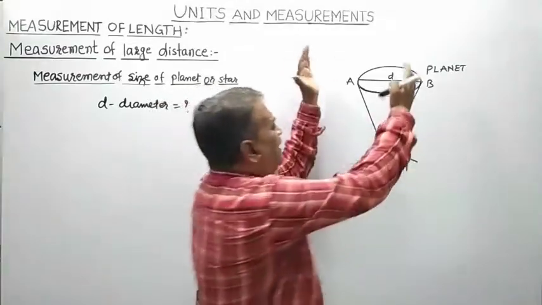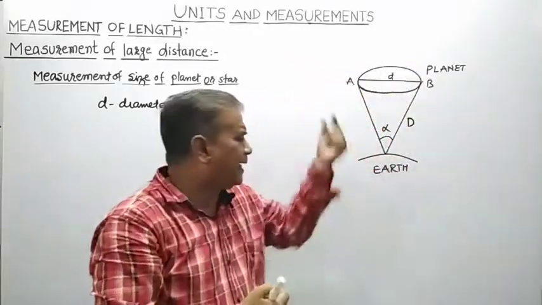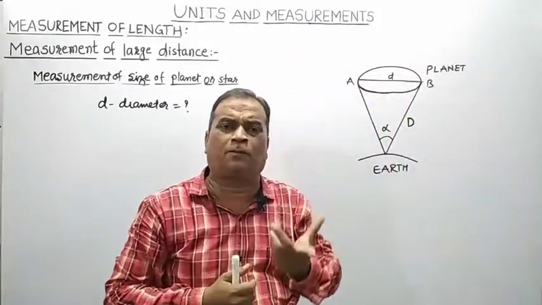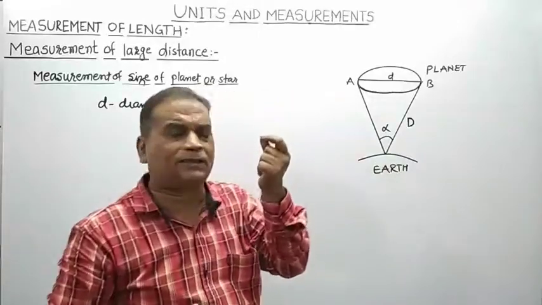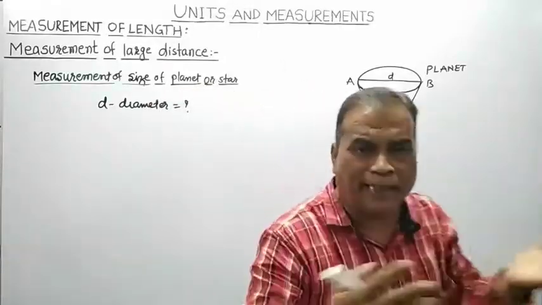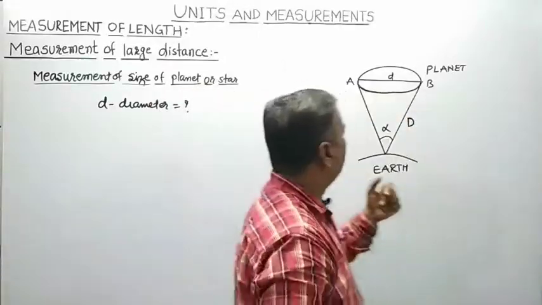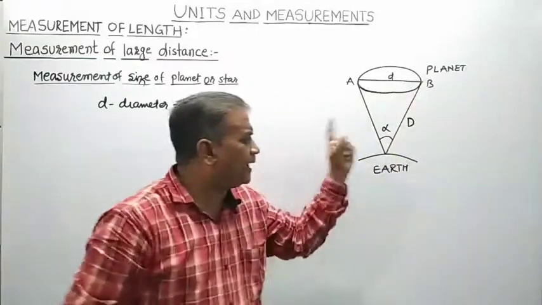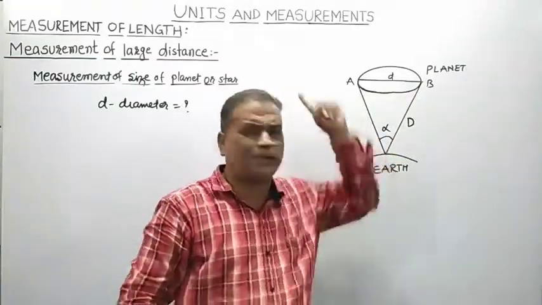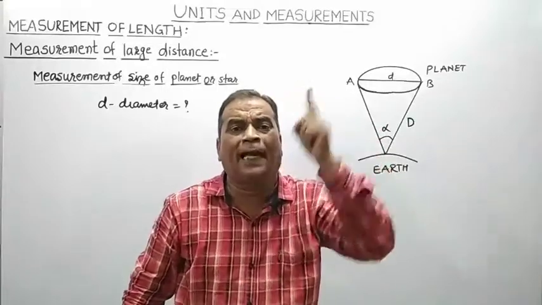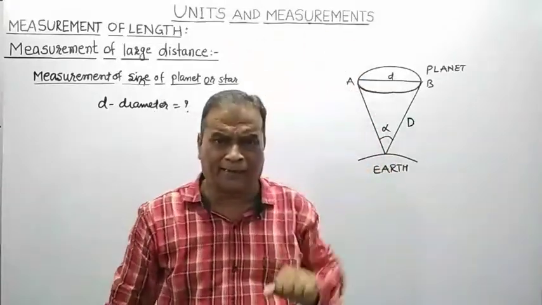The angle subtended by a planet at any one point on the surface of Earth is called the angular diameter of that planet.